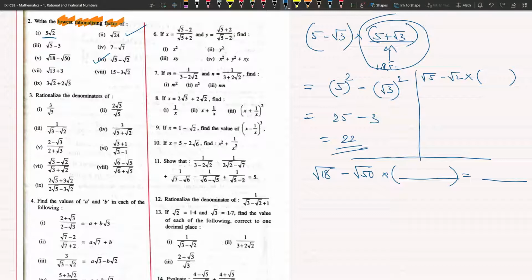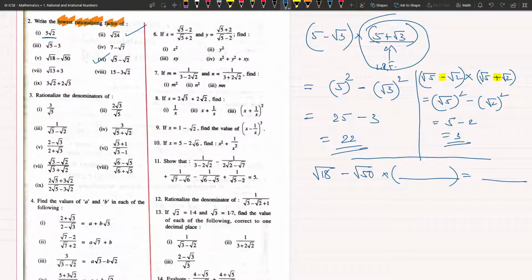Okay, so here, Shlok, what I multiplied was root 5 plus root 2. I multiplied the same number but its conjugate, that is, I put a minus sign in between. When I multiply both of them, I can apply the identity a minus b into a plus b, which is a square minus b square. So root 5 square is 5 and root 2 square is 2, which gives 3. Your answer was correct, Shlok.